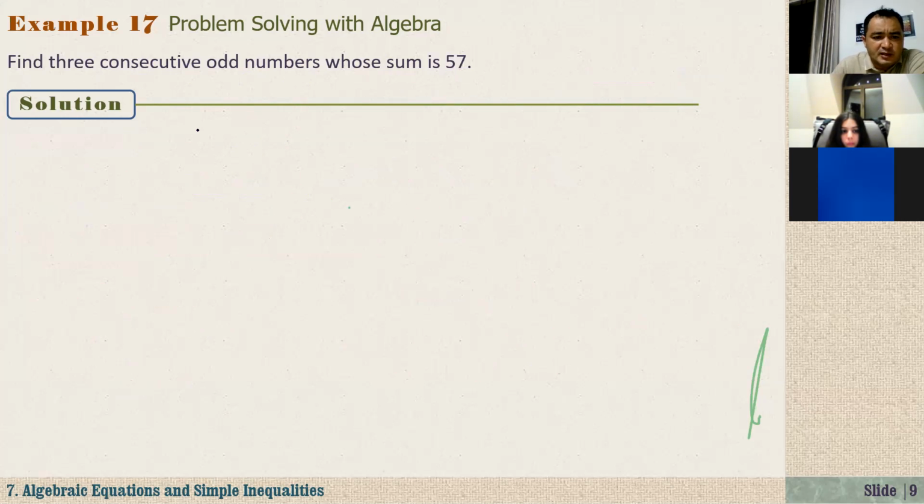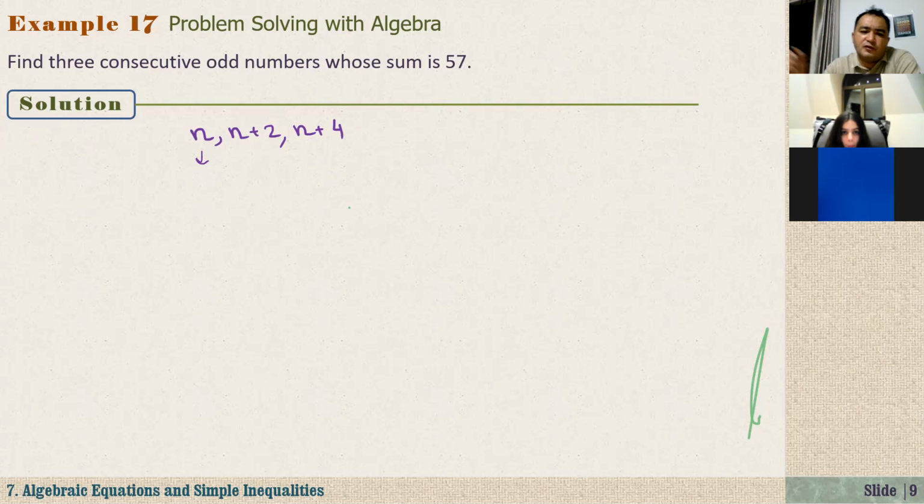Let me just assume that the first number is n. And we know that the difference between these two consecutive numbers is 2. So the next number should be n plus 2. The next number should be n plus 4, right? For example, if the first number is 1, the second number is 3, and 5. 1, 3, 5 are three consecutive odd numbers.